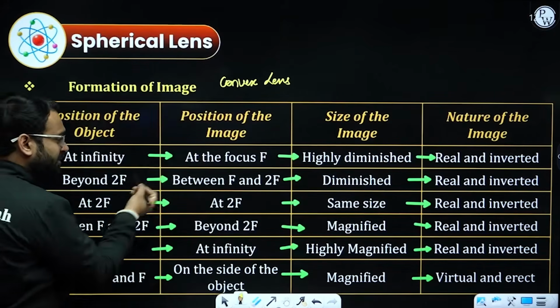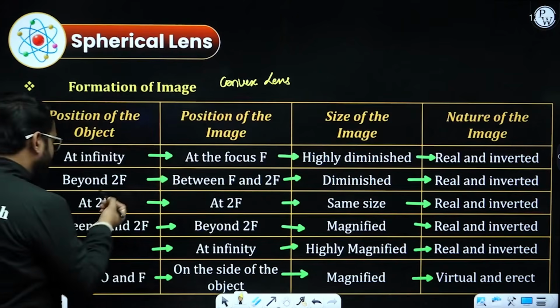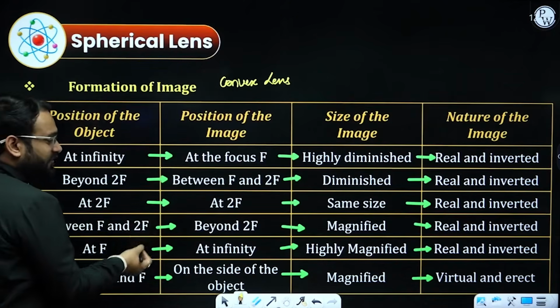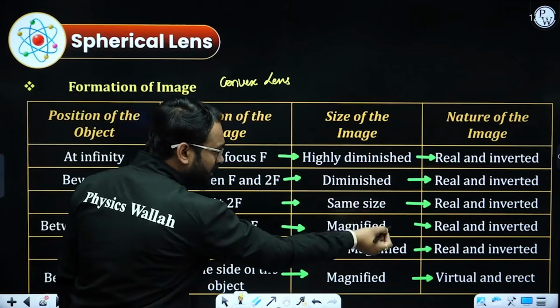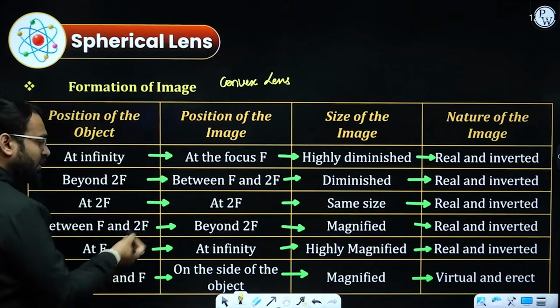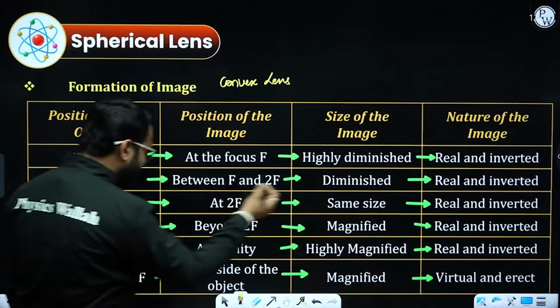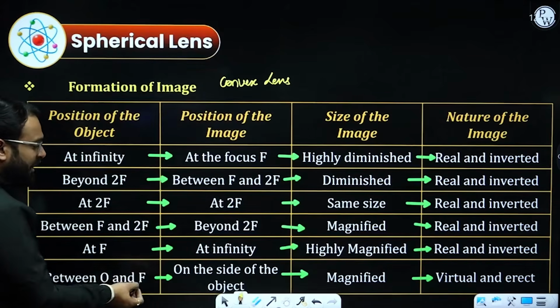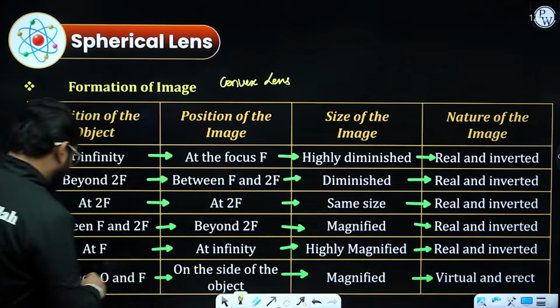At center of curvature, image will be at center of curvature, same size, real inverted. Between focal length and center of curvature, image will be beyond 2f, magnified, real inverted. At focus, image at infinity, highly enlarged or highly magnified, real inverted. And between O and F, on the same side, magnified, virtual and erect.